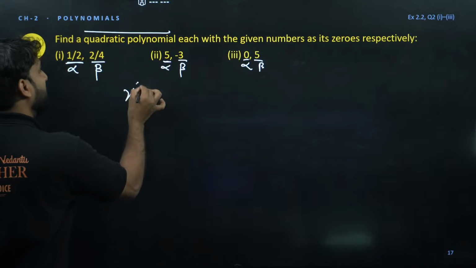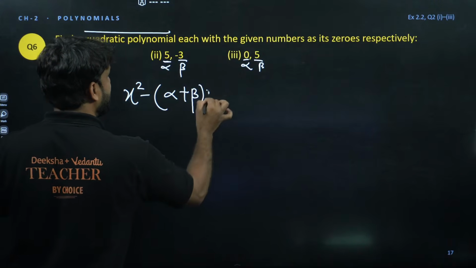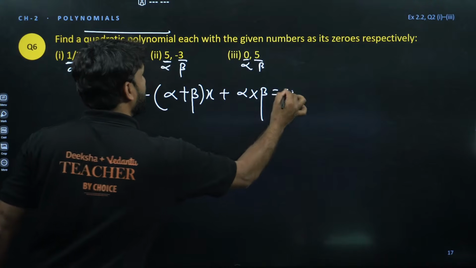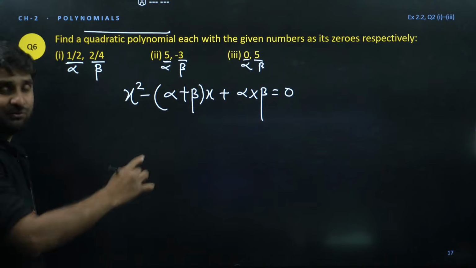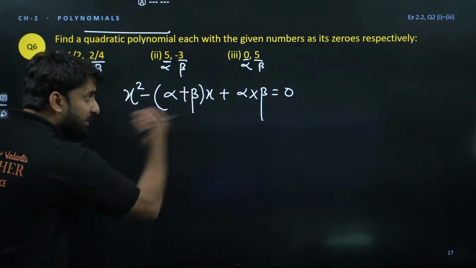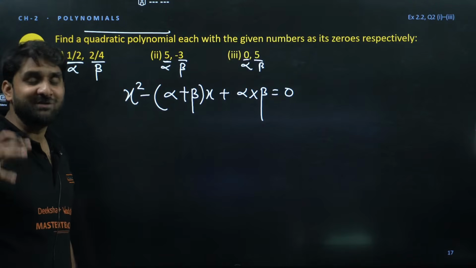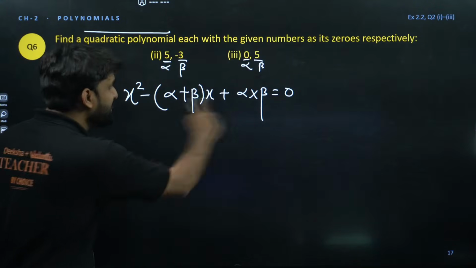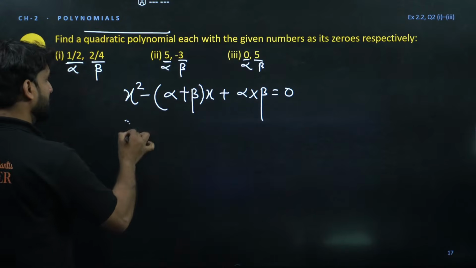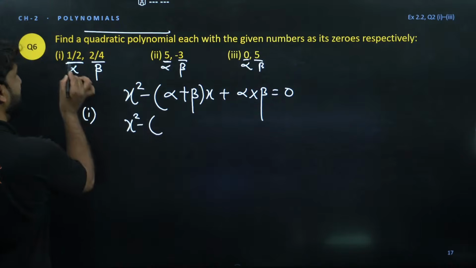So when zeros are given, how to find out the quadratic polynomial? This is the formula: x square minus (alpha plus beta) x plus alpha into beta, which is equal to 0. Please use this formula because you have alpha and you have beta. This is a very powerful formula. When roots are given to you, when zeros are given to you, using this formula you can find out the quadratic polynomial. So let me show you. I'm solving the first question. So x square minus alpha plus beta is what?